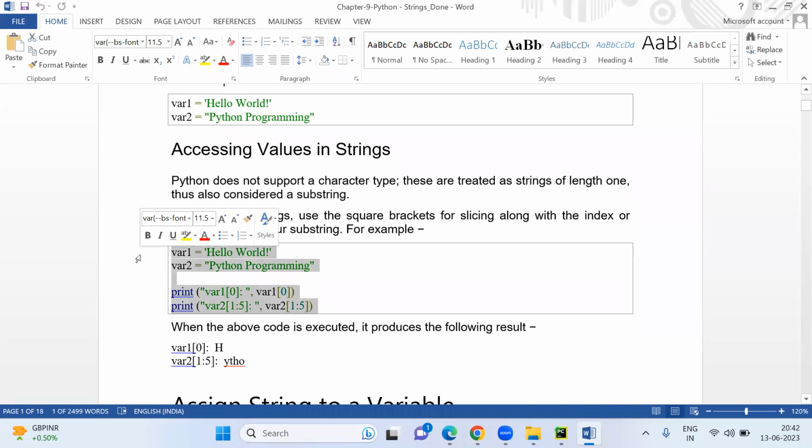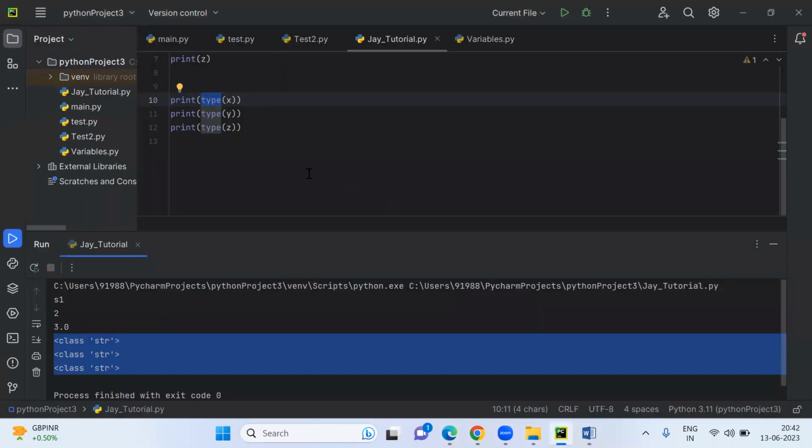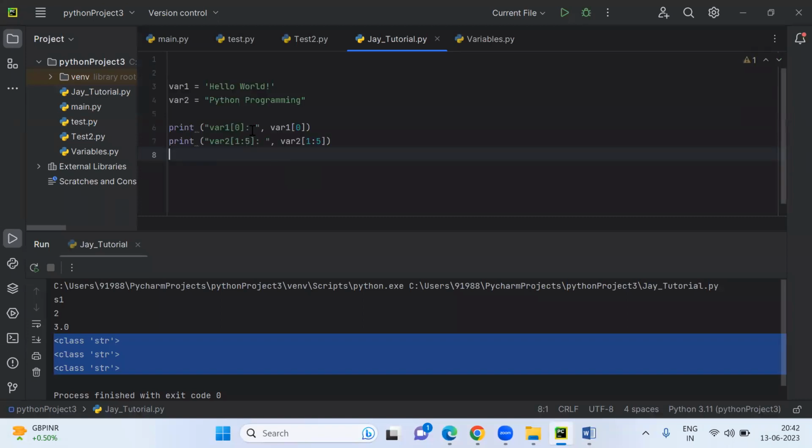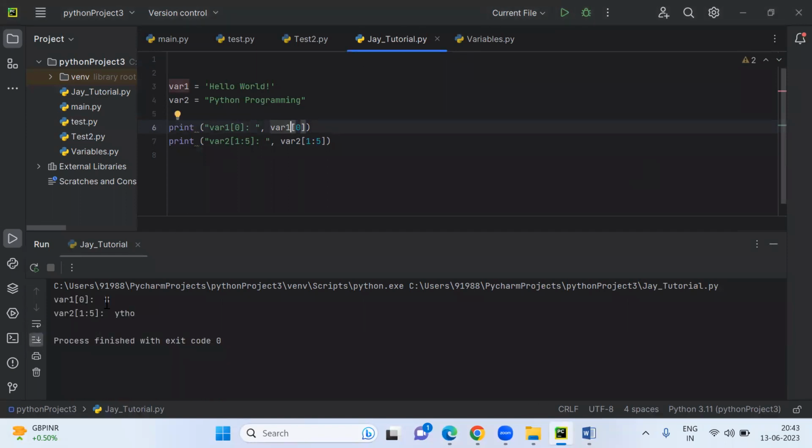I'll show you more examples on this, how you can get the value at the zero position or one position or whatever it may be. Now if I run it, you'll be able to see H. So at the zeroth position the output is H. H is at zero position. So your numbering will start from zero here, 0, 1, 2, 3, and from the back end, it will start from -1.